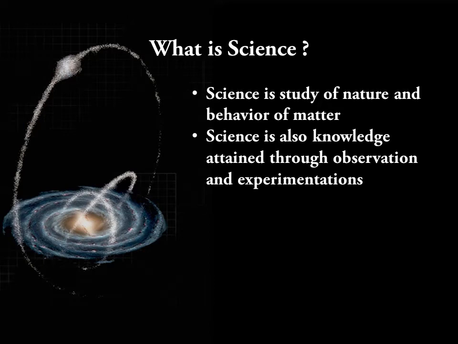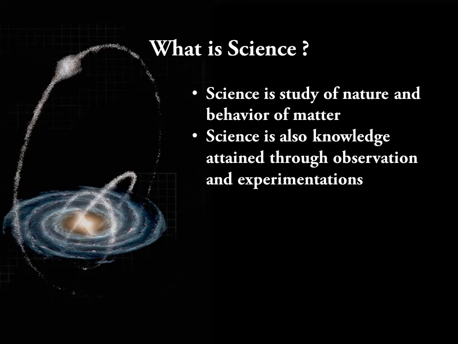Whatever we see around us in nature, we observe it and we deduce some results. And those results have become laws in physics and science. So scientists observe nature and matter to deduce results about them and make laws according to the changes happening to them.